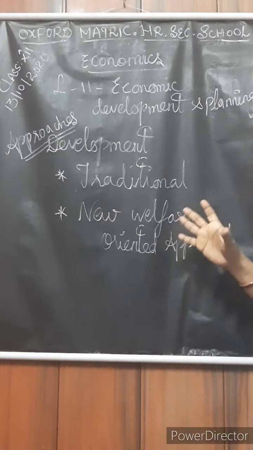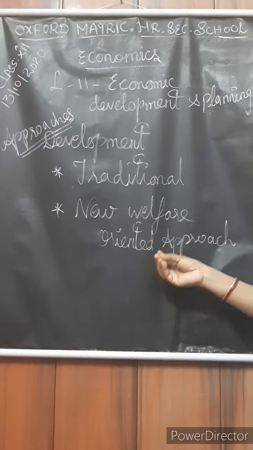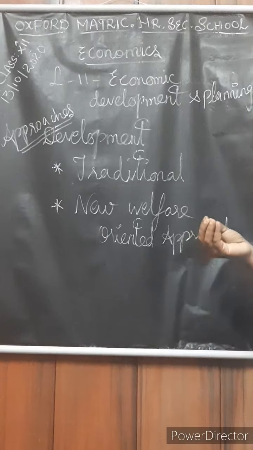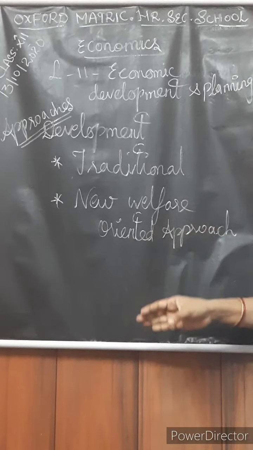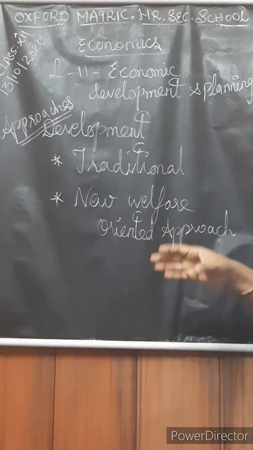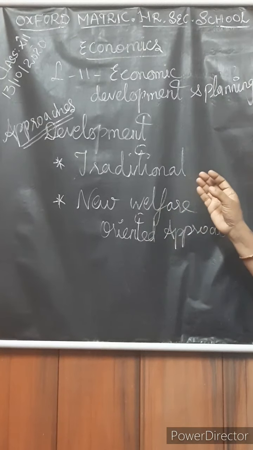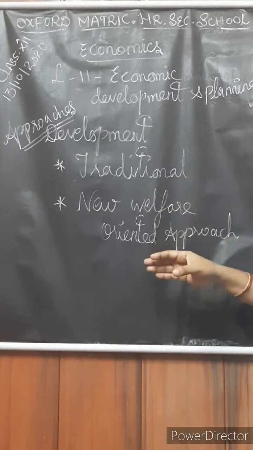The same thing as in the 1970s: eradication of poverty, eradication of inequality, and eradication of unemployment. There should be equality everywhere.